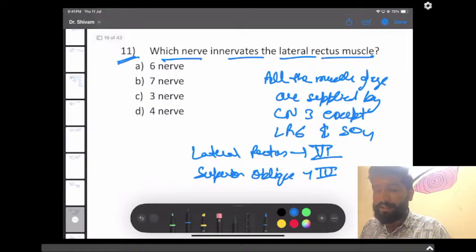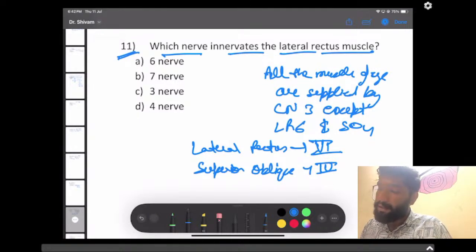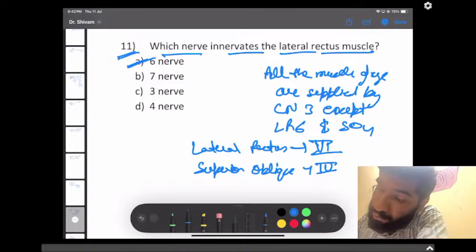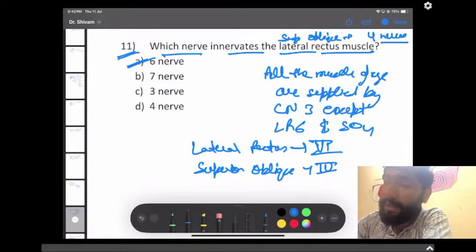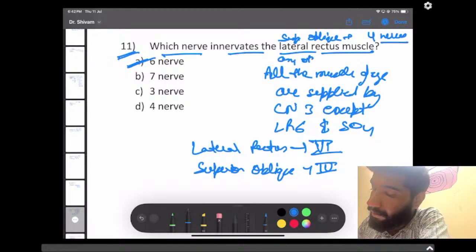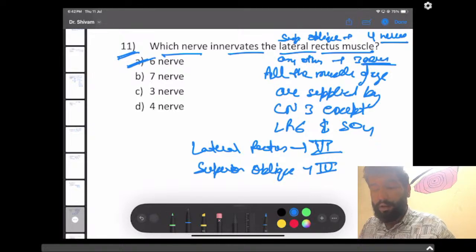So to the right question, we can say it was asked about the lateral rectus muscle, and as you know the mnemonic, all the muscles are supplied by the 3rd nerve except for LR6 and SO4. LR is supplied by the 6th nerve. So that question we can say it was the 6th nerve. If it was asked about superior oblique, then it has to be the 4th nerve. And for any other muscles, it has to be the 3rd nerve. Right, guys? Okay. So let's go to the next question.